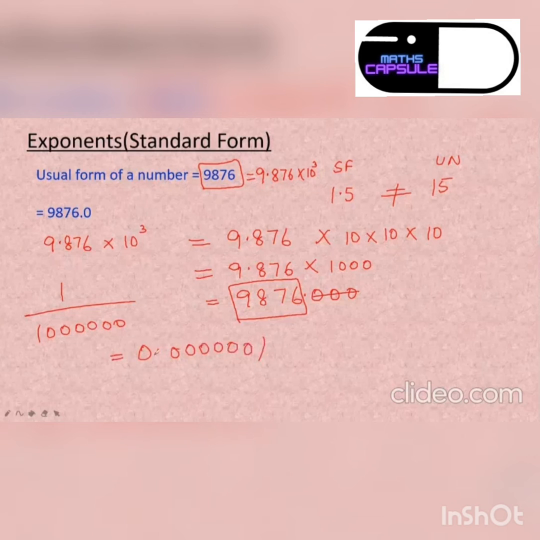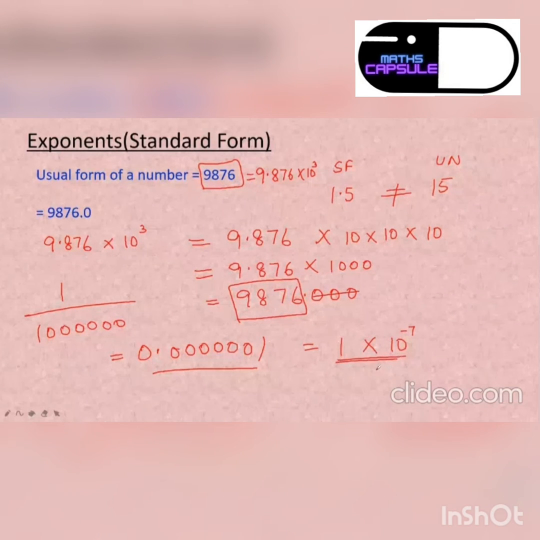0.00000001 like this. So it becomes very difficult for people to understand this number. So they always take it in the standard form, which is this form. So it can be written as 1 into 10 to the power, let's say 7, minus 7. Because the decimal will move to the right, so we get minus 7. 1, 2, 3, 4, 5, 6, 7. So like this, the calculation of very minute values can be accounted properly.